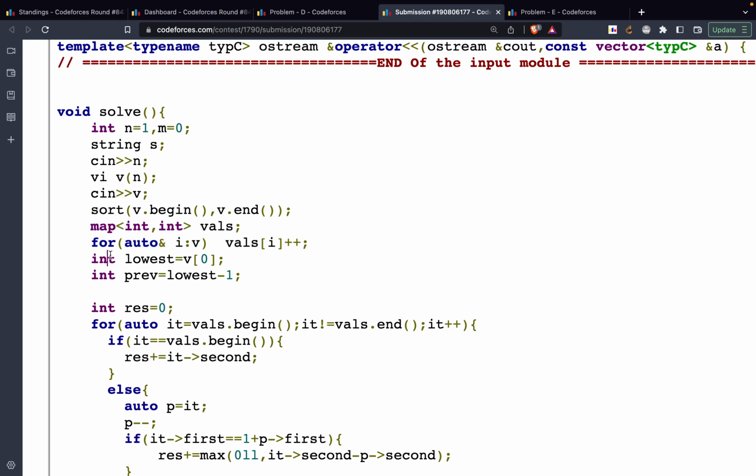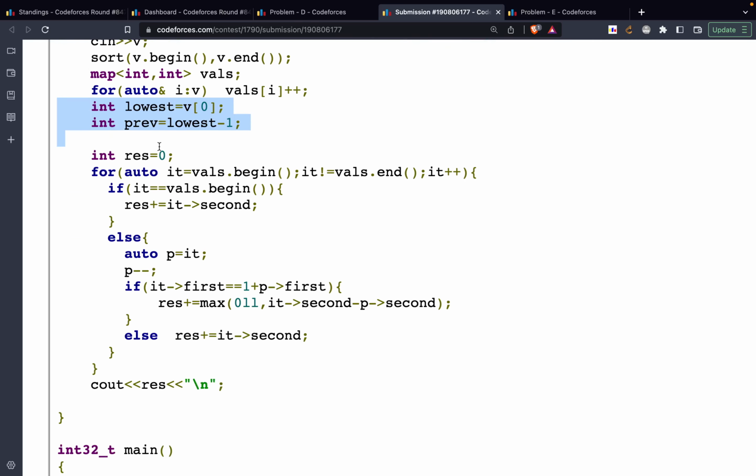Now I have taken some variables. You need not take them. I was testing something else, so you need not take this. Then you can start traversing through your map. Then you can say if the value is the first element, then you'll simply add this frequency.